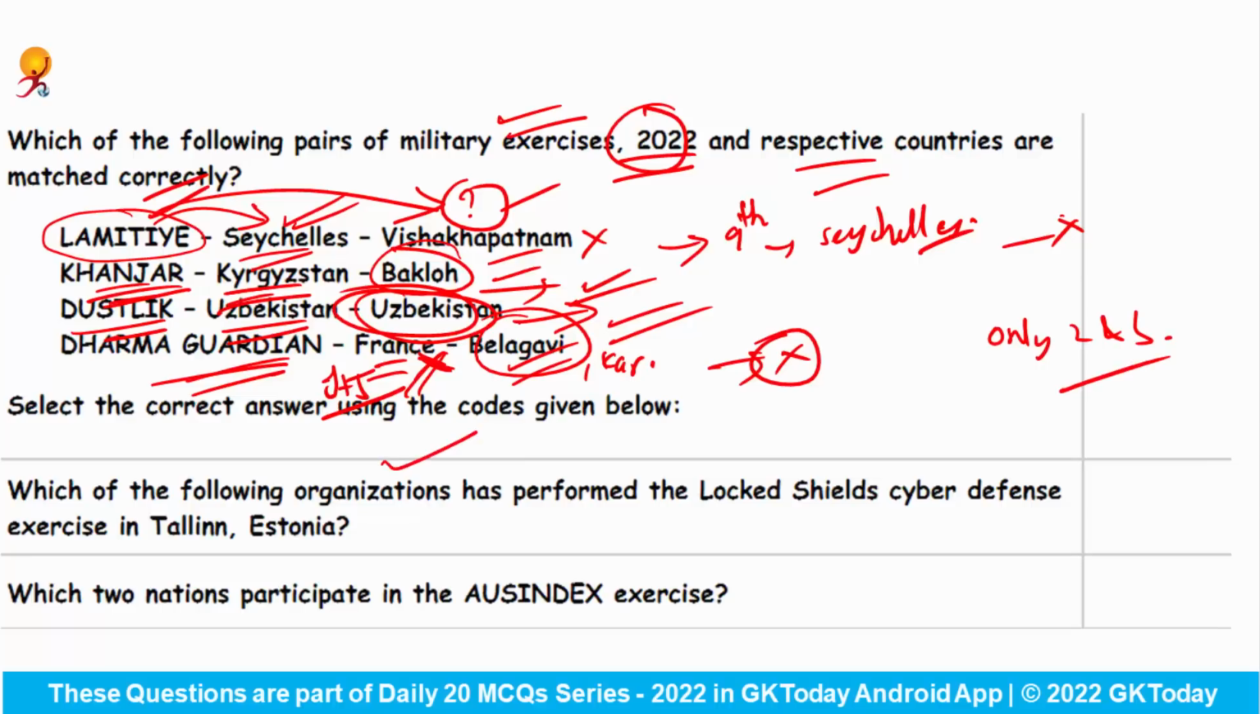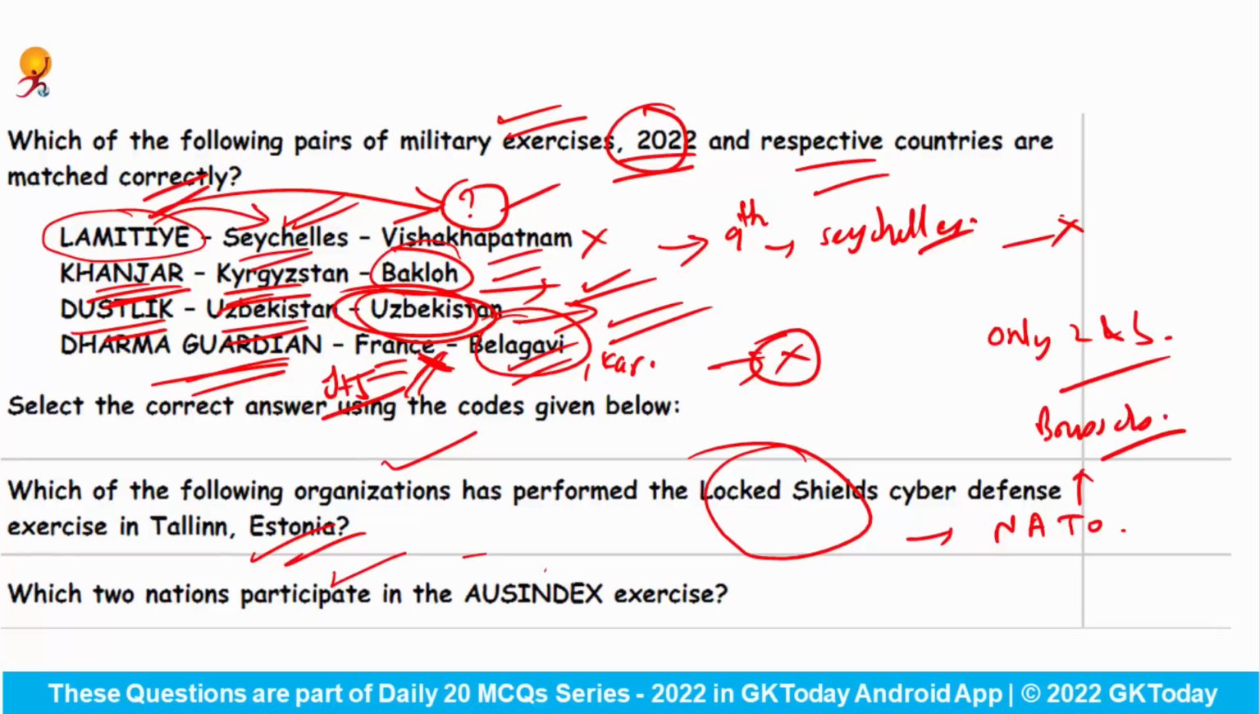Which of the following organizations has performed the Locked Shields Cyber Defense exercise in Tallinn, Estonia? This is NATO, meaning North Atlantic Treaty Organization. Headquarters lies in Brussels in Belgium. Which 2 nations participate in the AUSINDEX exercise? So the 2 nations that participate in this are Australia and India.